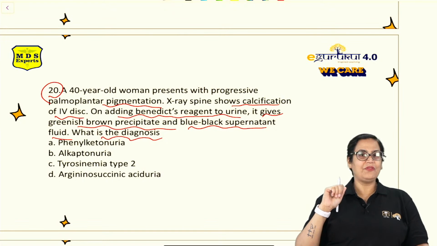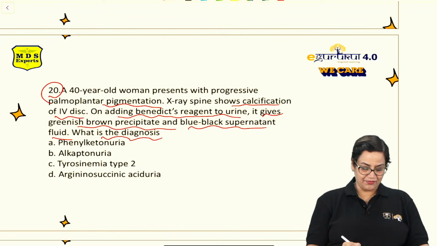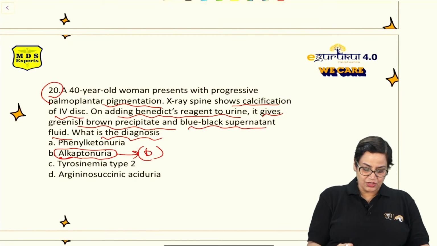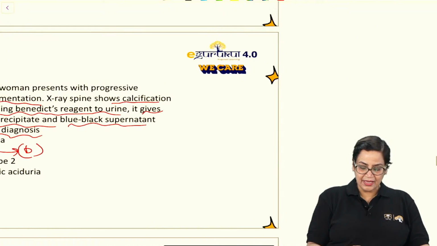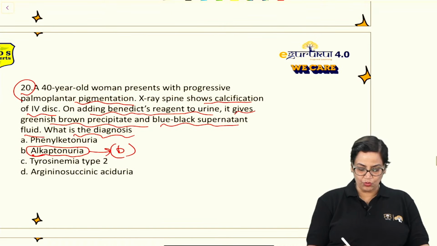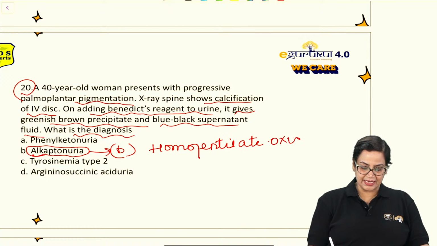No, it won't be phenylketonuria, because first of all, let me just tell you the answer will be alkaptonuria. Why alkaptonuria? Because just now I told you that in alkaptonuria the deficient enzyme is homogentisate oxidase. Okay? Homogentisate. No, it won't be A. I'll just tell you the reason. Homogentisate oxidase. Right.